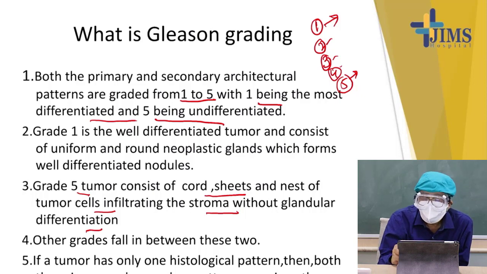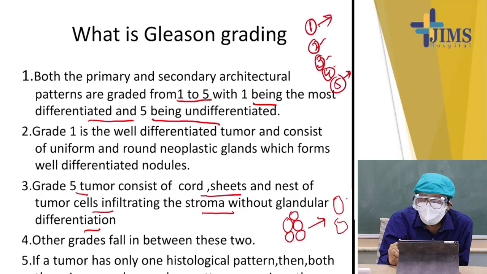That means in 1 the glands look like this, but in 5 the tumor cells are infiltrating the stroma here.